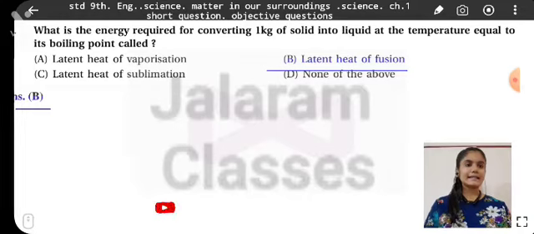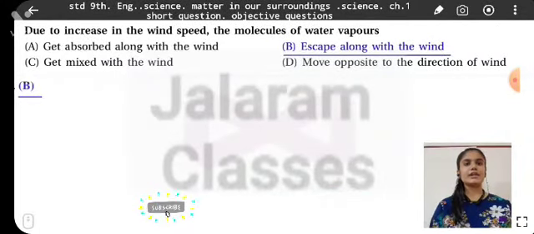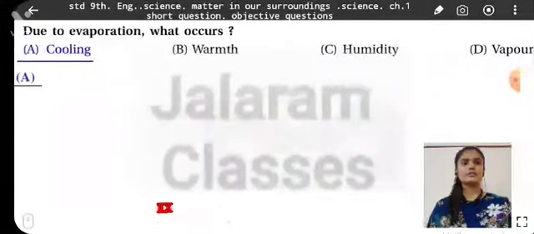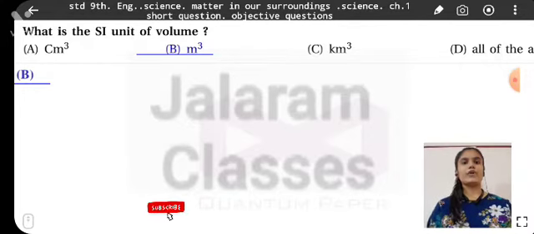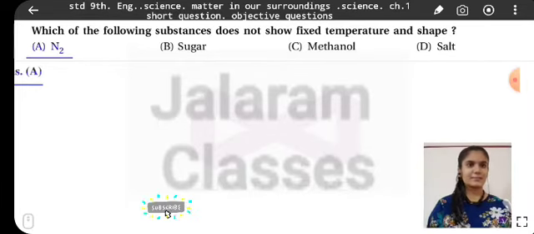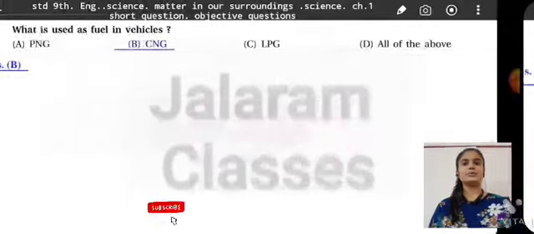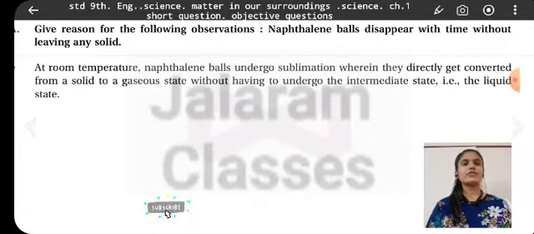Latent heat of fusion. Due to increase in the wind speed, the molecules of water vapor escape along with the wind. Due to evaporation, what occurs? Cooling. What is the SI unit of volume? Meter cube. Which of the following substances does not show fixed temperature and shape? N2. What is used as fuel in vehicles? CNG.